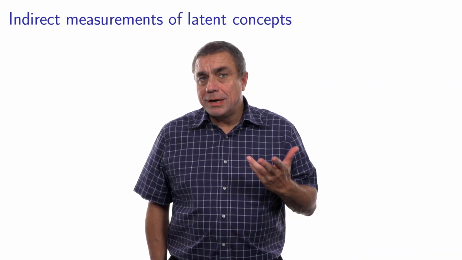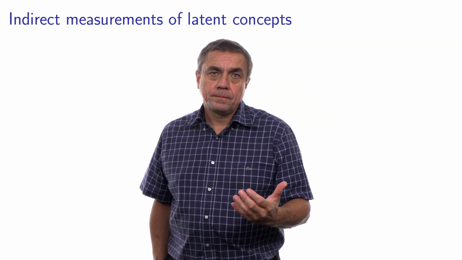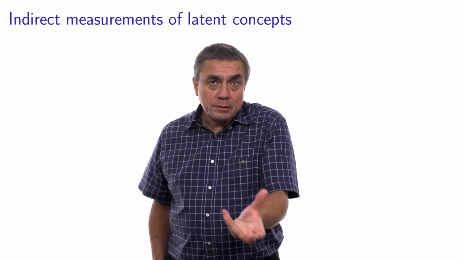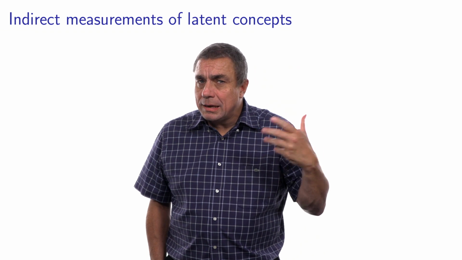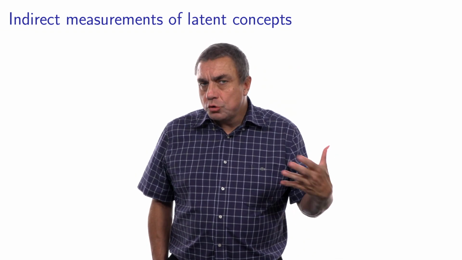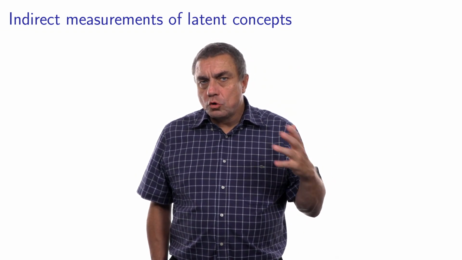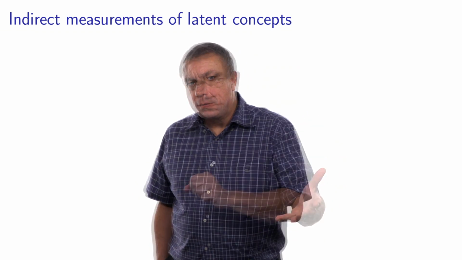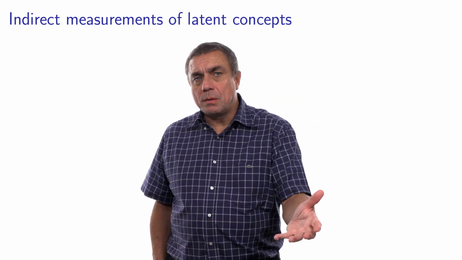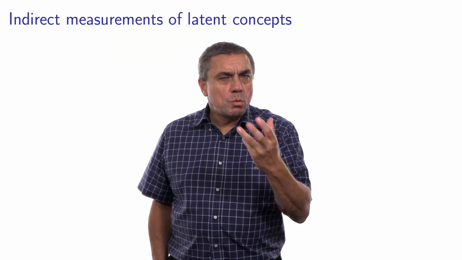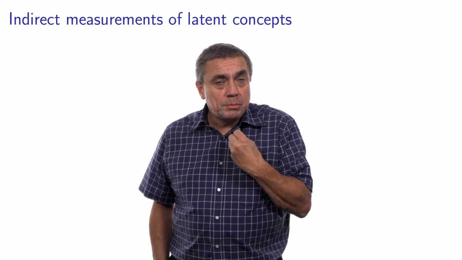By definition, a latent concept cannot be observed. Therefore, if we need information about it, we will have to use indirect measurements. And usually, we are using so-called psychometrics. And I will describe what it is using an example from transportation mode, where we want to understand the perception people have about the mode.